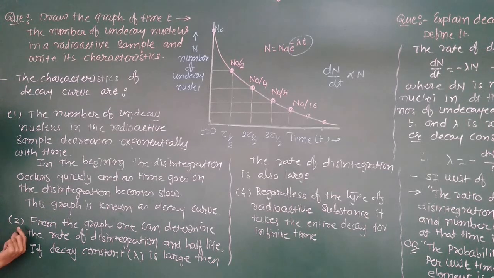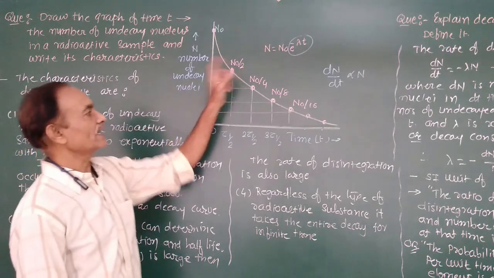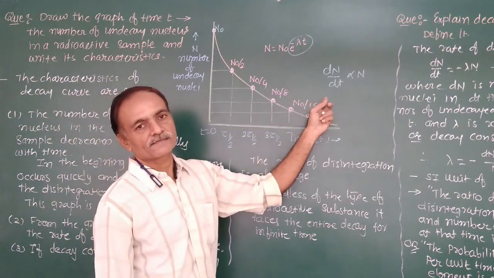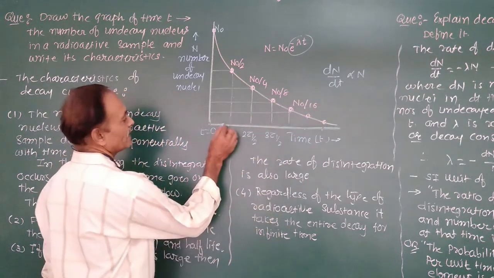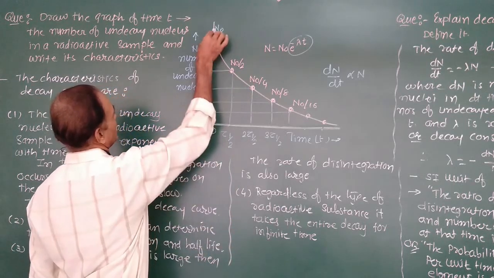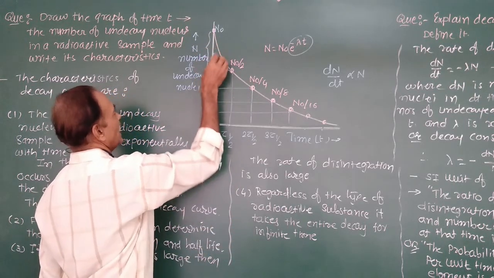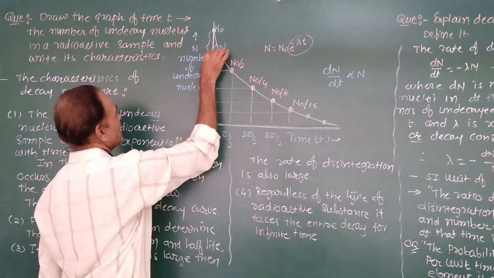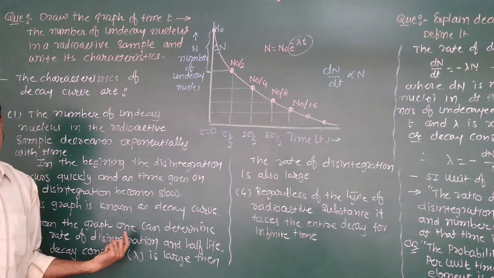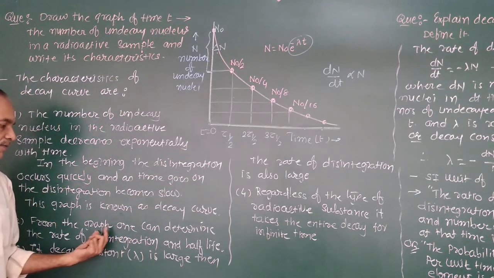Now the second characteristic: from the graph, one can determine the rate of disintegration and also the half-life. From this graph, one can find out the rate of disintegration, that means dN/dt, as we take this time interval. Whatever the decrease in the number of undisintegrated nuclei, that is our delta N. Delta N upon delta t gives the rate of disintegration.